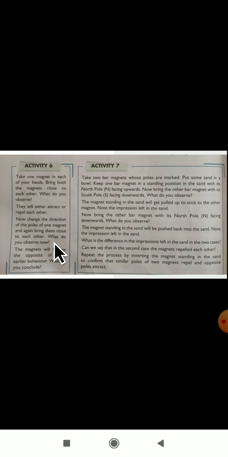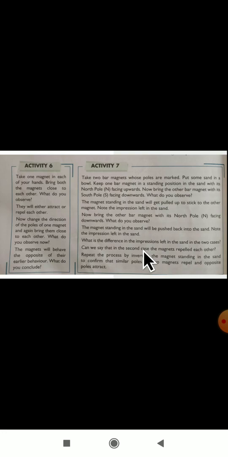Now change the direction of the poles of one magnet and again bring them close to each other. What do you observe now? The magnets will behave opposite of their earlier behavior. When you hold unlike poles, they will attract. If you hold like poles, they will repel. We can give the conclusion of this activity 6 here.